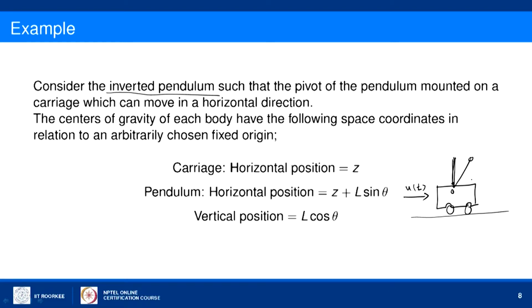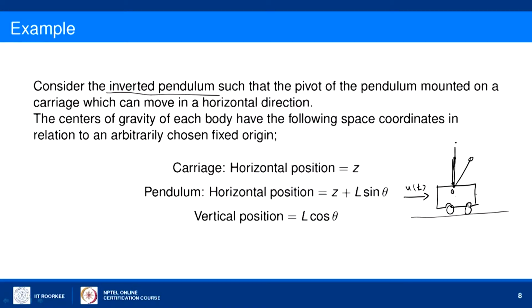vertical position. So, the aim is just to keep it in the vertical position, which is a stable position, but it is a highly unstable position. A small disturbance will make the pendulum fall down. So, it should be controlled by this control u of t.